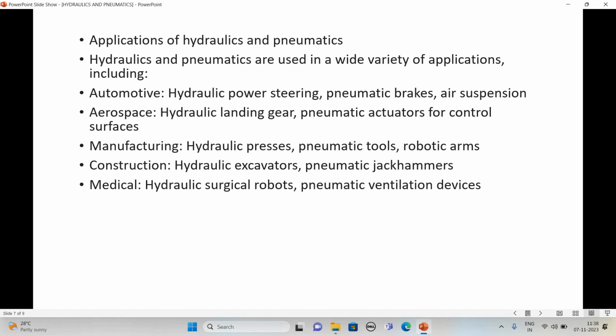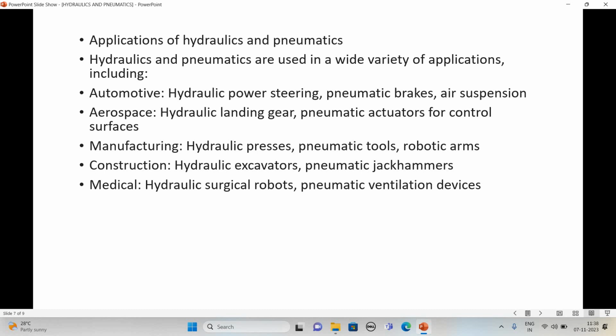Also, it is used in robotic arms. I already told that in gripper systems, pneumatic systems are normally preferred for picking and placing low weight components. Also, it is used in construction, like hydraulic excavators and pneumatic jackhammers.